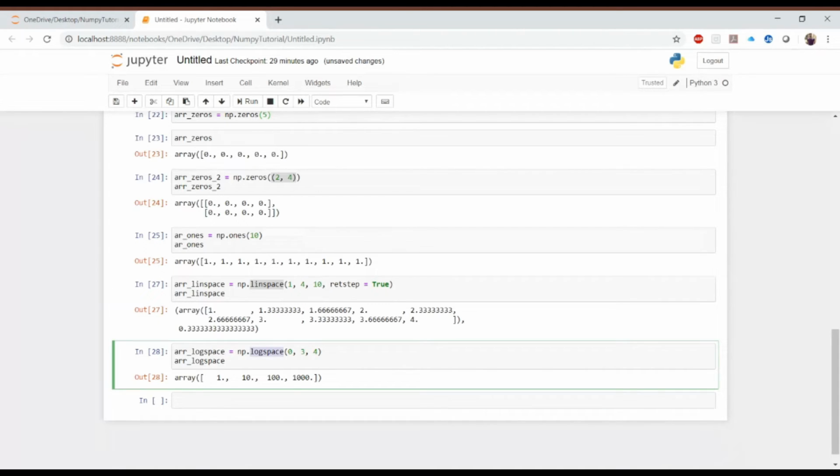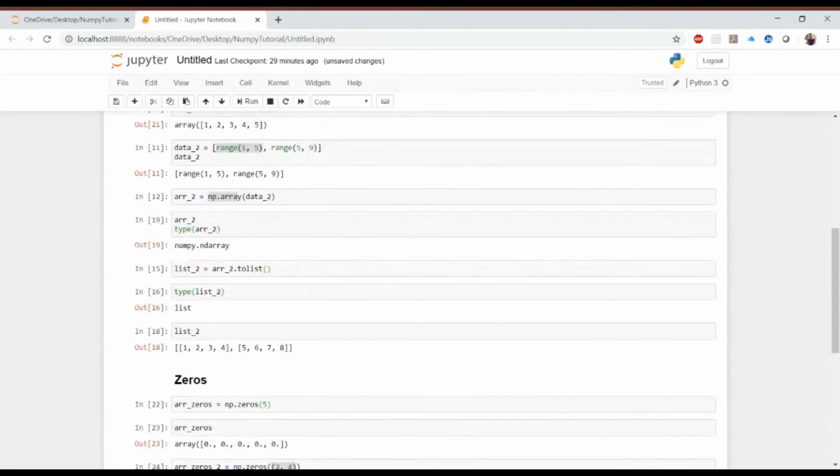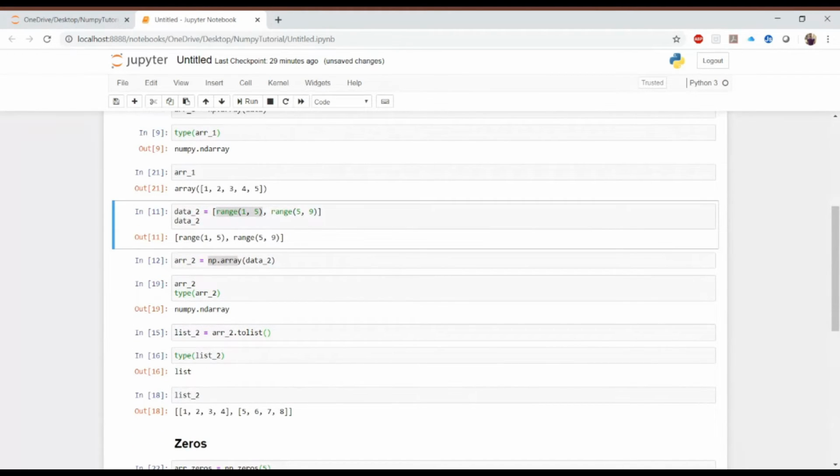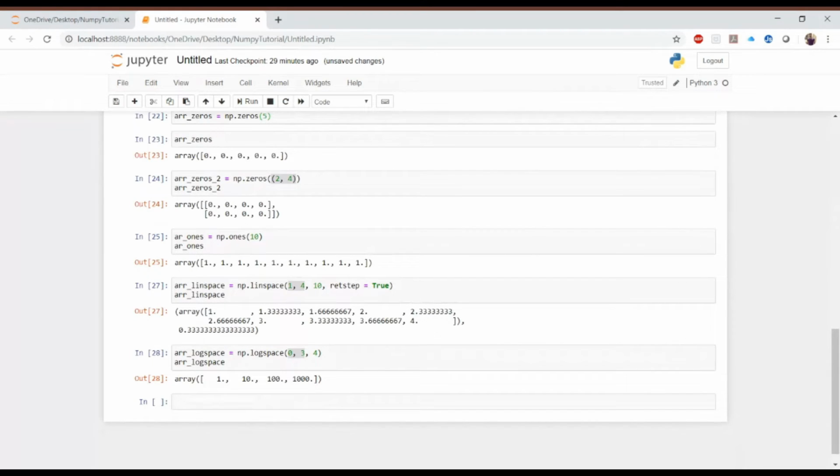So that is the function of this logspace function. By default, the base is 10, and both ends are inclusive. Over here, this 0 and 3 are inclusive, and over here also 1 and 4 are inclusive. But in the range function, the last value is exclusive. So we'll get from 1 to 4 only, and 5 to 8 only. But over here, both values are inclusive. That means in the output you will get 1 also, you will get 4 also. Similarly over here, when the calculation is performed, it will use 10 to the power 0 as well as 10 to the power 3.